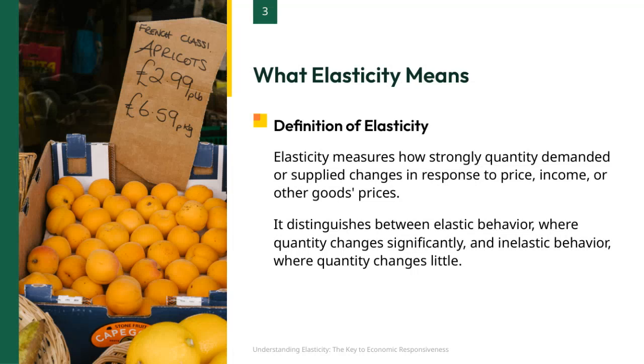Here, we're looking at what elasticity really means in economic terms. Elasticity measures how much the quantity demanded or supplied shifts when there's a change in price, income, or even the prices of other related goods. If the quantity moves a lot in response to these changes, we call that elastic behavior. On the other hand, if the quantity barely changes despite price fluctuations, that's inelastic behavior. For example, the price signs on these apricots illustrate how customers might react differently to price changes, helping us understand elasticity in a real-world context.